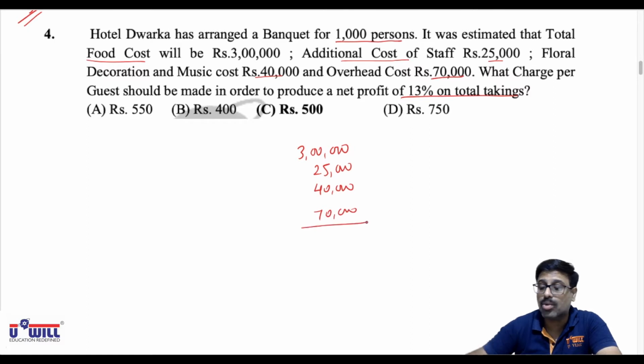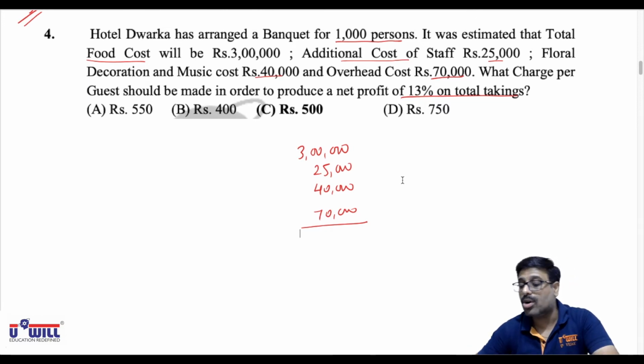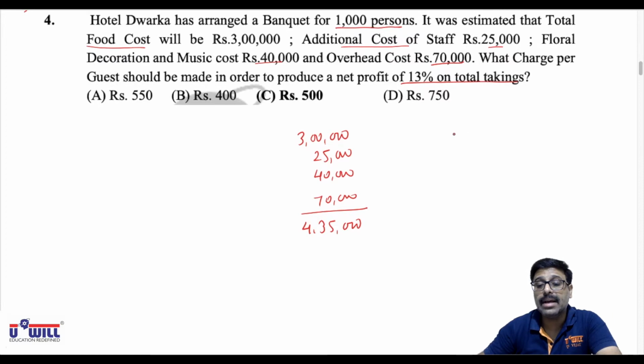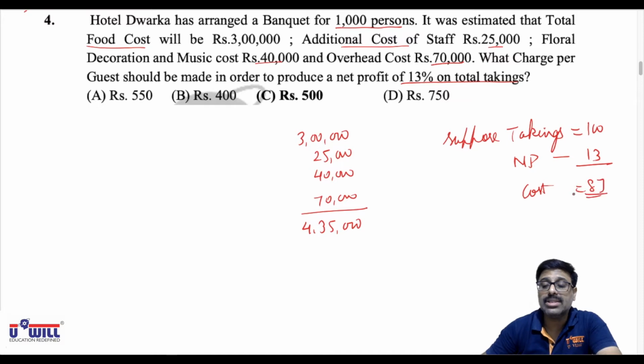So in rough we are doing it, just add all the expenses first. 3 lakhs plus 25,000 plus floral decoration 40,000 plus overheads cost 70,000. So we get the total cost of 4,35,000. Now that workings what we used to make. Suppose the total takings is 100, minus 13% profit. So cost would come to 87. Now you compare it. When cost is 87, profit is 13. So when cost is 4,35,000, what is your profit?